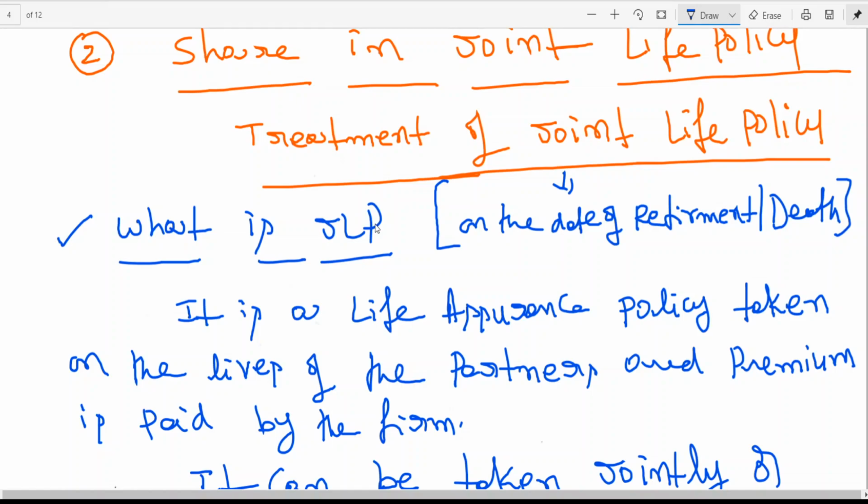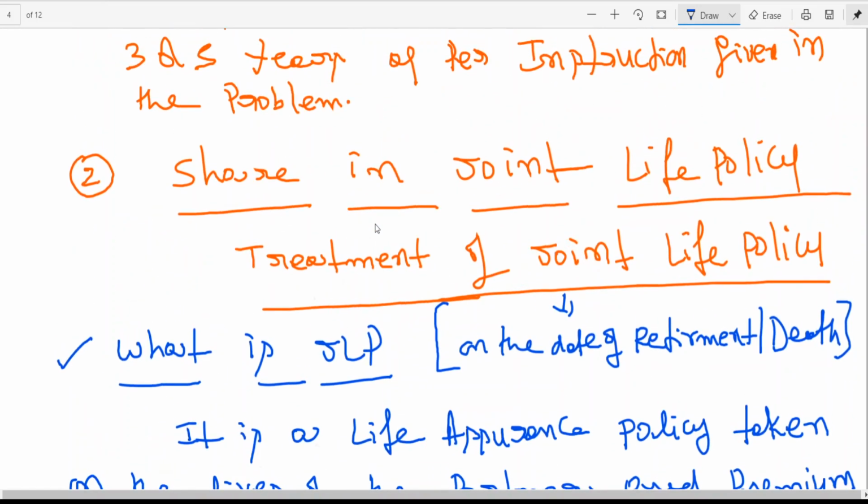That is what is called the share in joint life policy. Are you following? That means we want to have a share in joint life policy for the outgoing partner. To know that, we need to do some adjustment on the date of retirement and on the date of death. This is what is called the treatment of joint life policy.